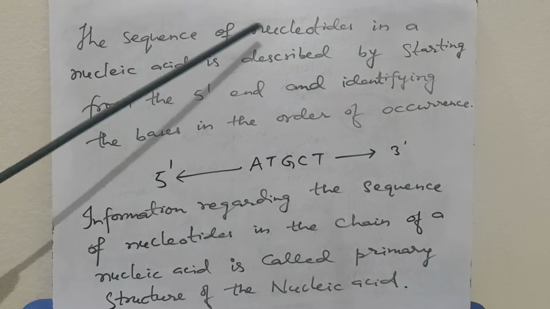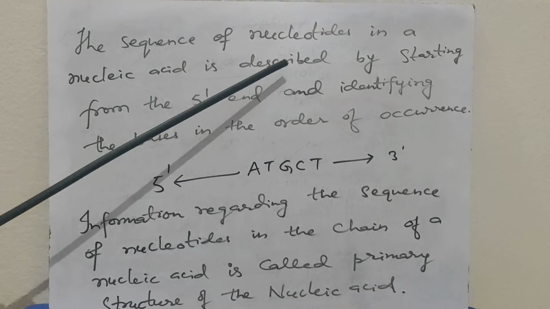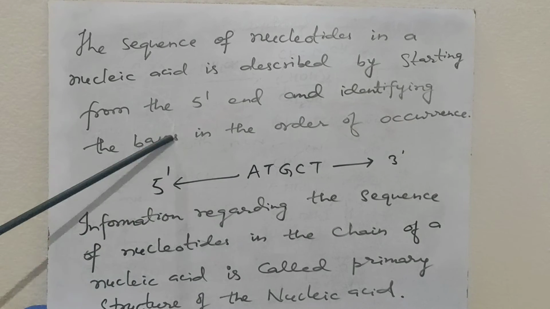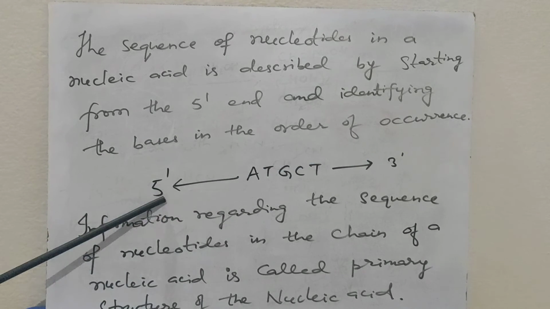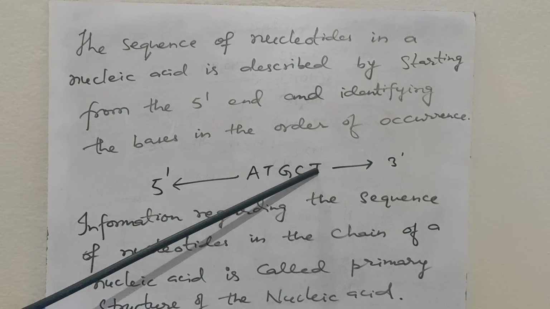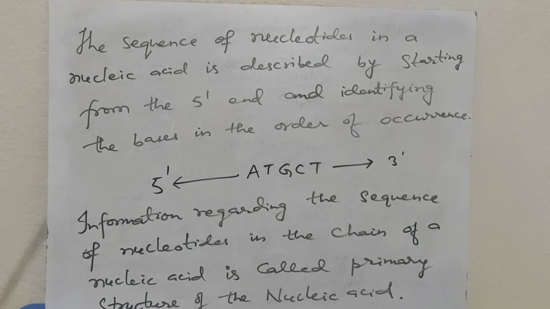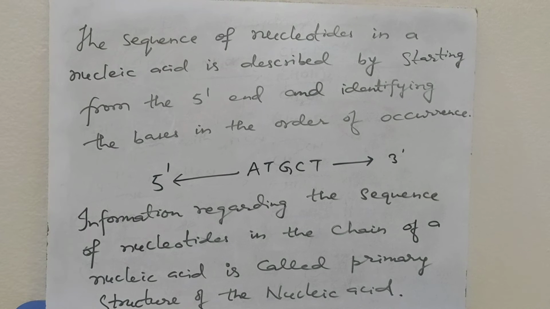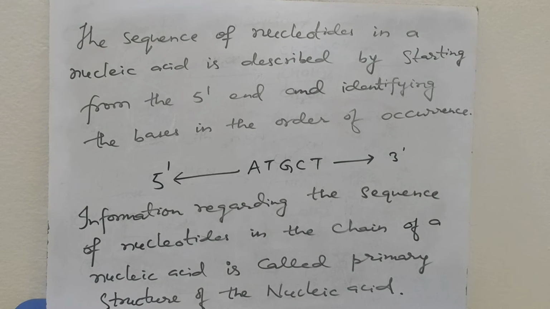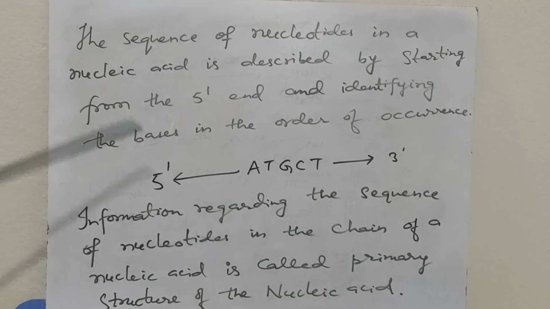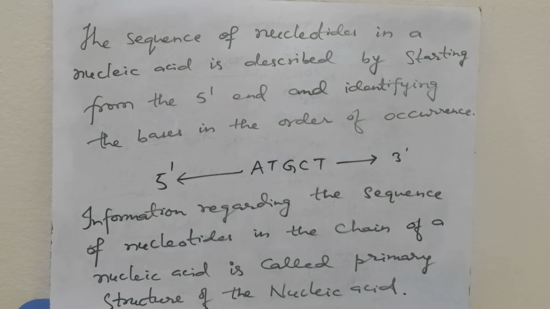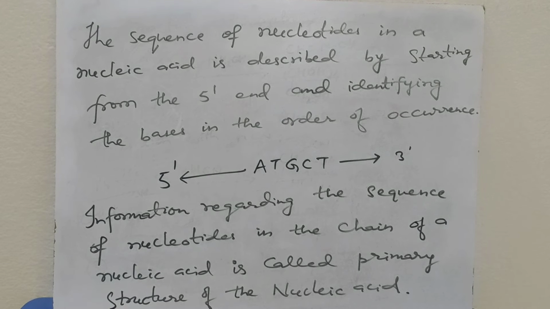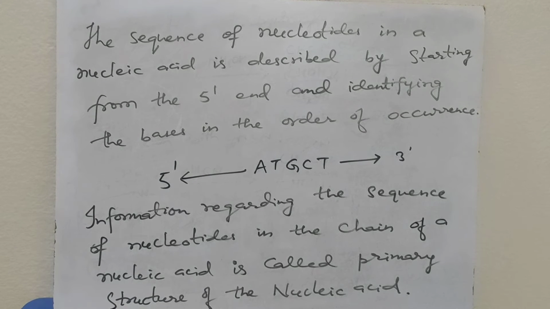The sequence of nucleotides in a nucleic acid is described by starting from the 5 prime end and identifying the bases in the order of occurrence. So 5 prime, A T G C T, 3 prime. So this is the sequence of nucleotides. Information regarding the sequence of nucleotides in the chain of a nucleic acid is called the primary structure of the nucleic acid.